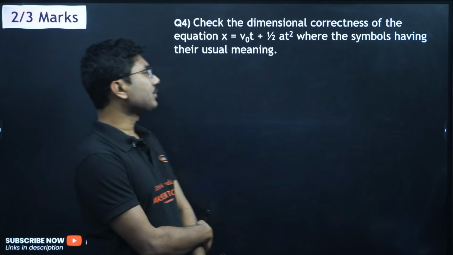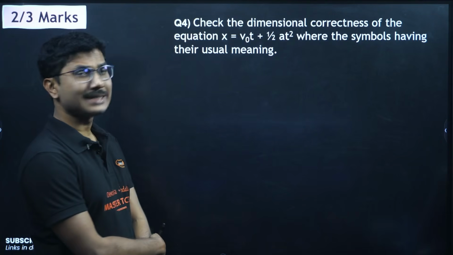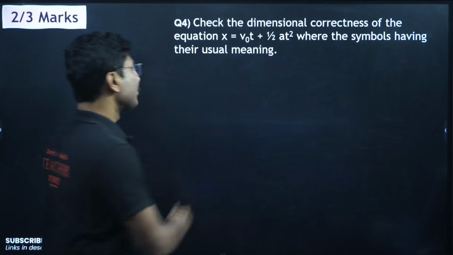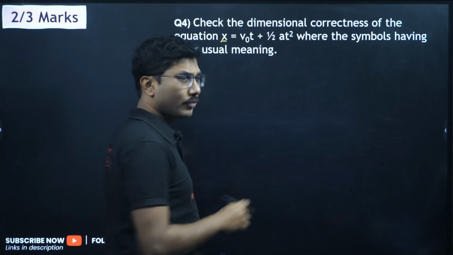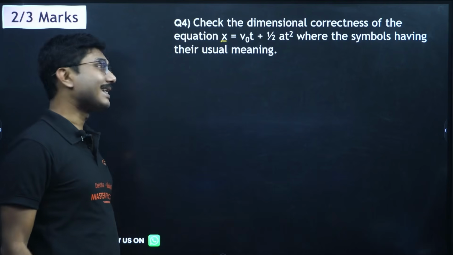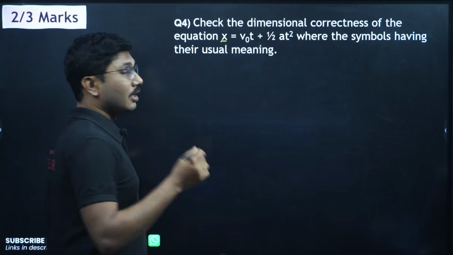Check the dimensional correctness of the equation x equals v naught t plus half a t squared, where the symbols have their usual meaning. So x is displacement. First, this has to be done on the left hand side and right hand side, using the principle of dimensional homogeneity.